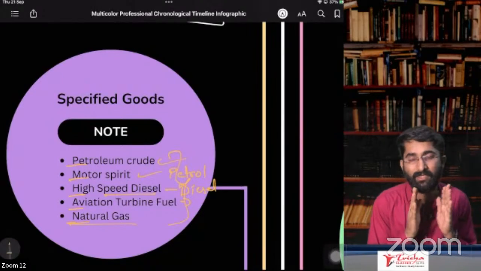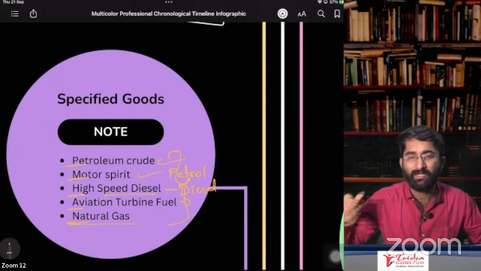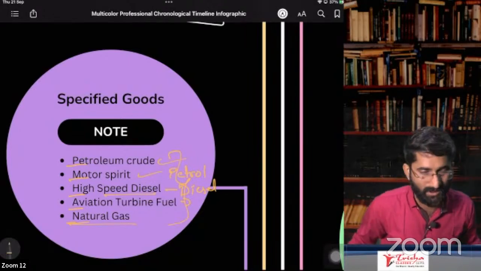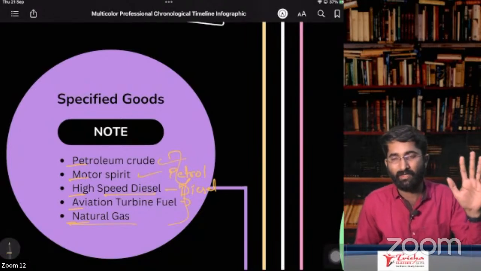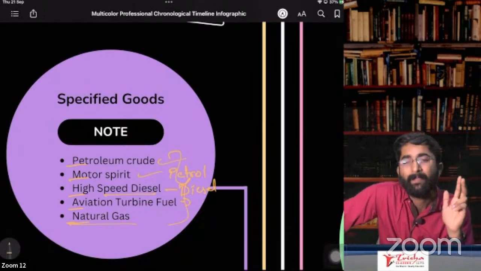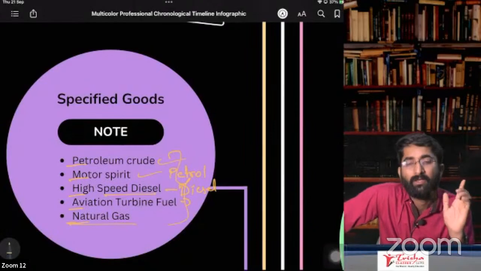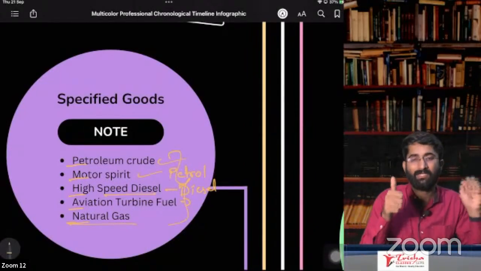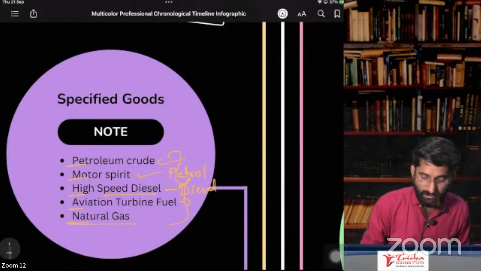In all these cases, there is no GST right now. It is out of GST. So there are 6 goods on which there is no GST: the first one is alcoholic liquor for human consumption, and the others are petroleum crude, motor spirit, aviation turbine fuel, high speed diesel, and natural gas.